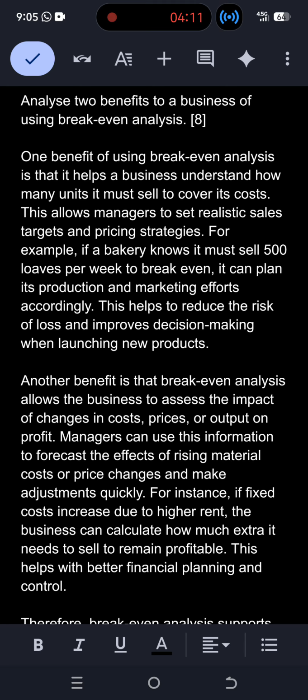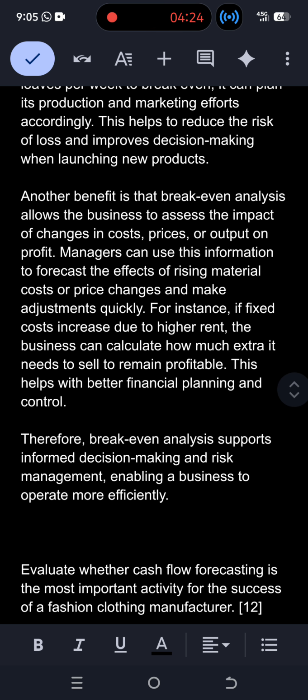So it can plan its production and marketing efforts accordingly, and this helps reduce the risk of loss and improves decision making when launching new products. And the benefit is that break-even analysis allows the business to assess the impact of changes in cost, price, or output on profit. So managers can use this information to forecast the effects of rising material costs or price changes